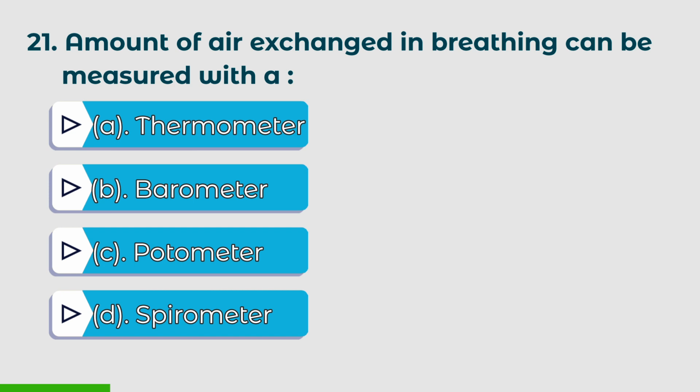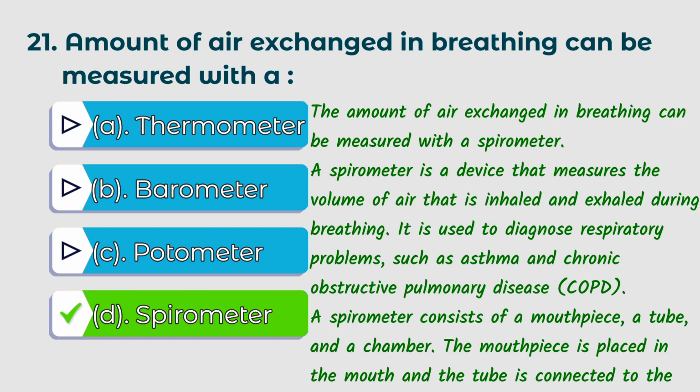21st question. Amount of air exchange in breathing can be measured with a: A. Thermometer, B. Barometer, C. Photometer, D. Spirometer. The right answer is D. Spirometer. The amount of air exchanged in breathing can be measured with a spirometer. A spirometer is a device that measures the volume of air that is inhaled and exhaled during breathing. It is used to diagnose respiratory problems such as asthma and chronic obstructive pulmonary disease (COPD).